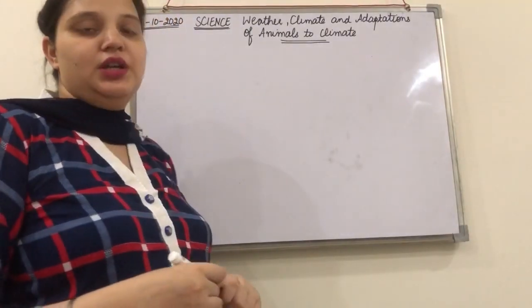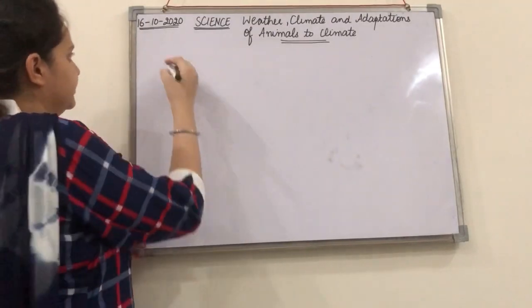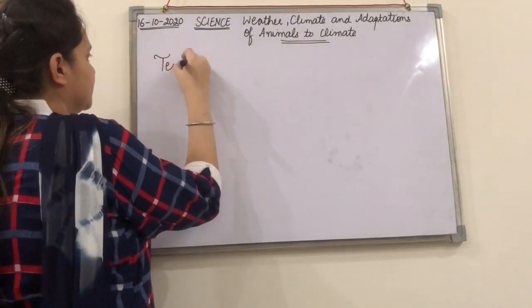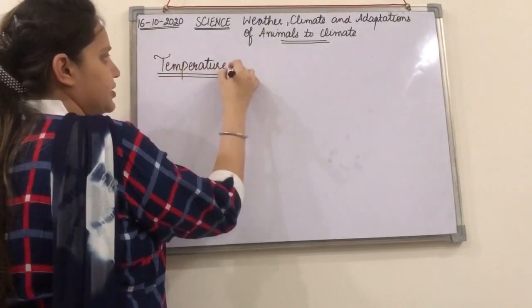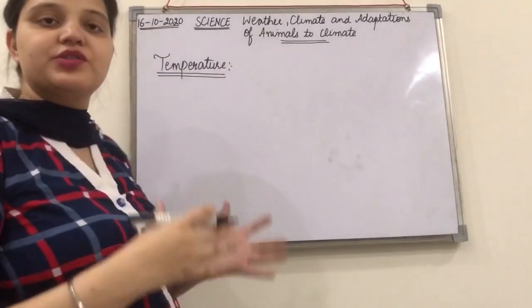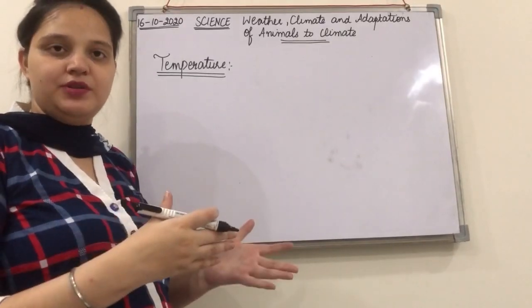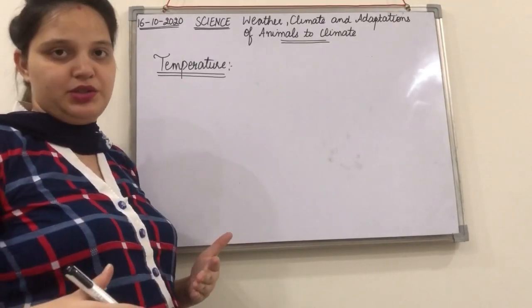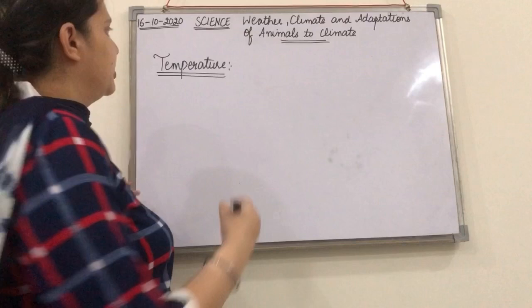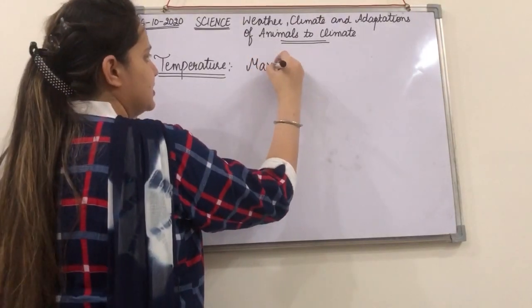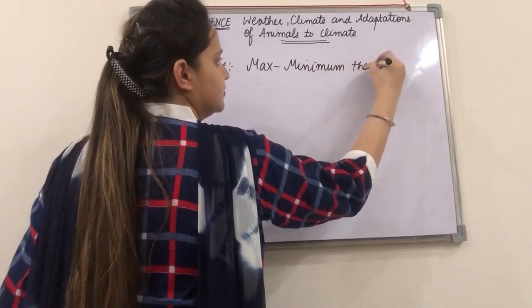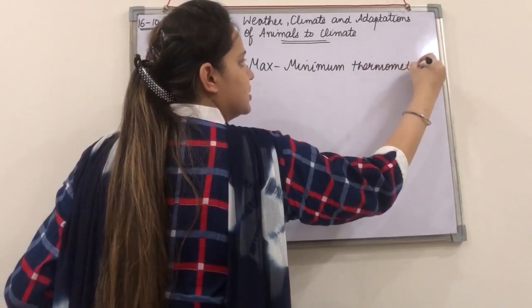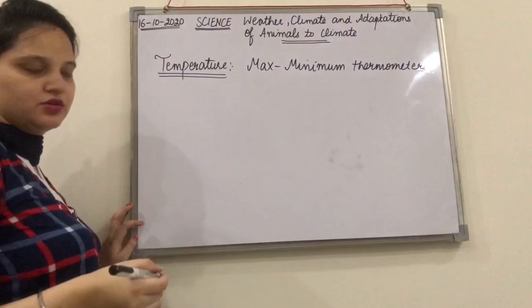Coming to the next, temperature. Now we will be discussing the instruments that we are going to use to measure these three factors: temperature, rainfall and humidity. For temperature we have maximum and minimum thermometers, which we discussed in the chapter on heat also, right?